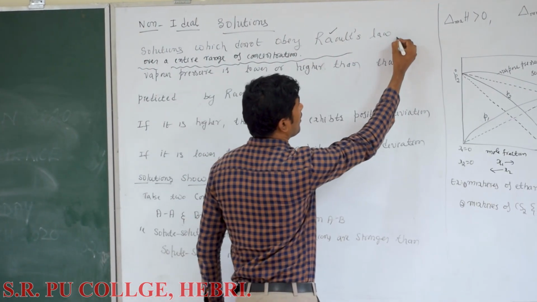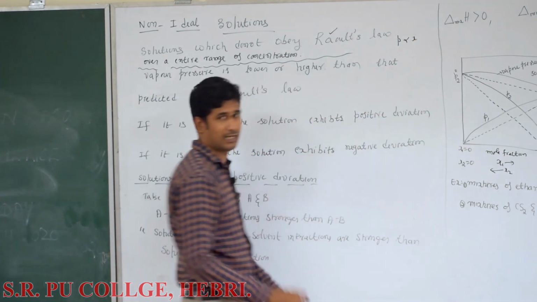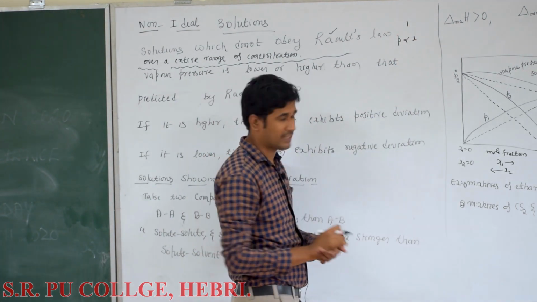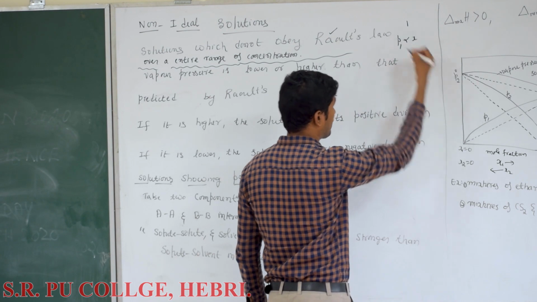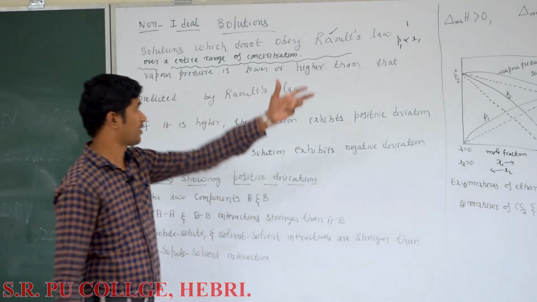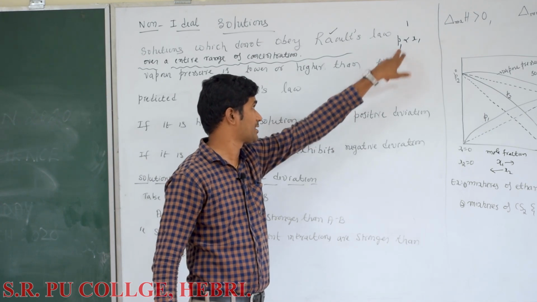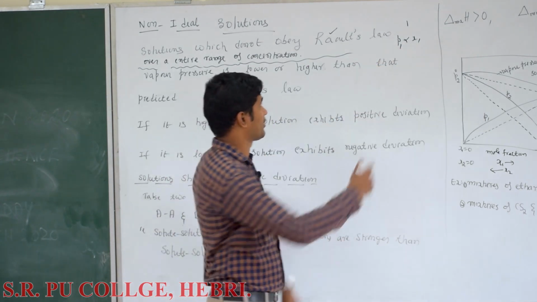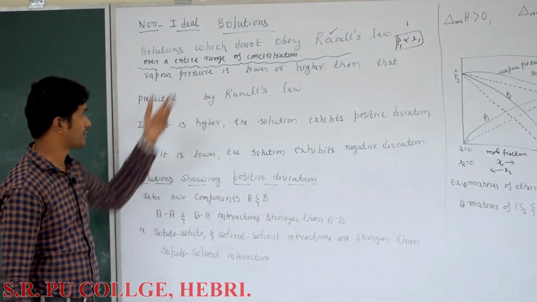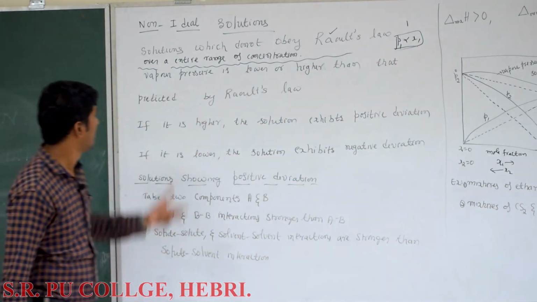According to Raoult's law, partial vapor pressure P is directly proportional to the mole fraction of any volatile component. If any volatile component is taken as component 1, then its partial vapor pressure P1 is directly proportional to its mole fraction X1. This is Raoult's law. If partial pressure is directly proportional to mole fraction, then that solution is an ideal solution. But for a non-ideal solution, P is not directly proportional to X. They do not obey Raoult's law.